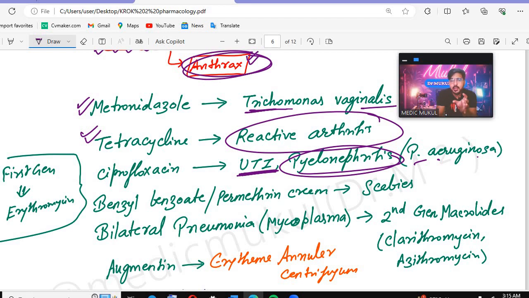After that, you will see that this patient will be having pyelonephritis. In a pyelonephritis patient also you can give ciprofloxacin. After that, this is Pseudomonas aeruginosa.